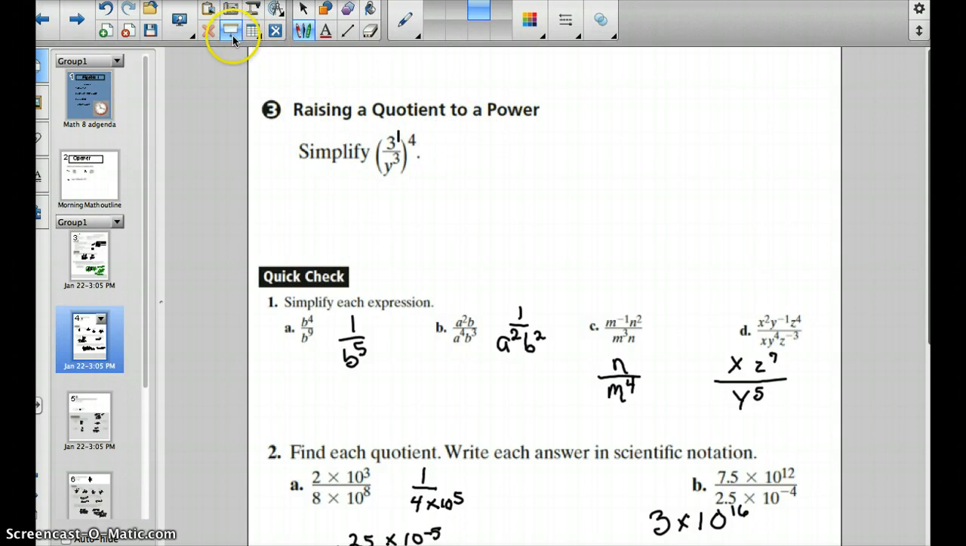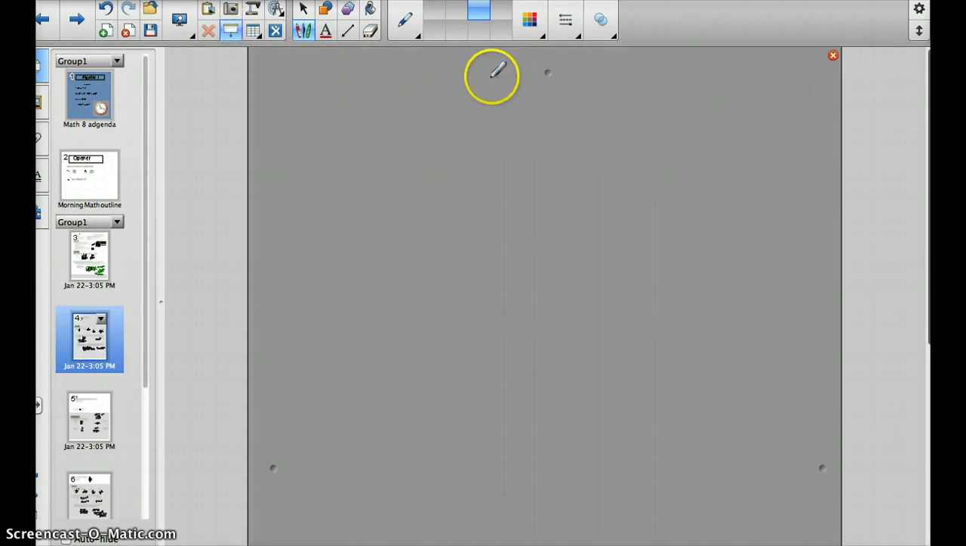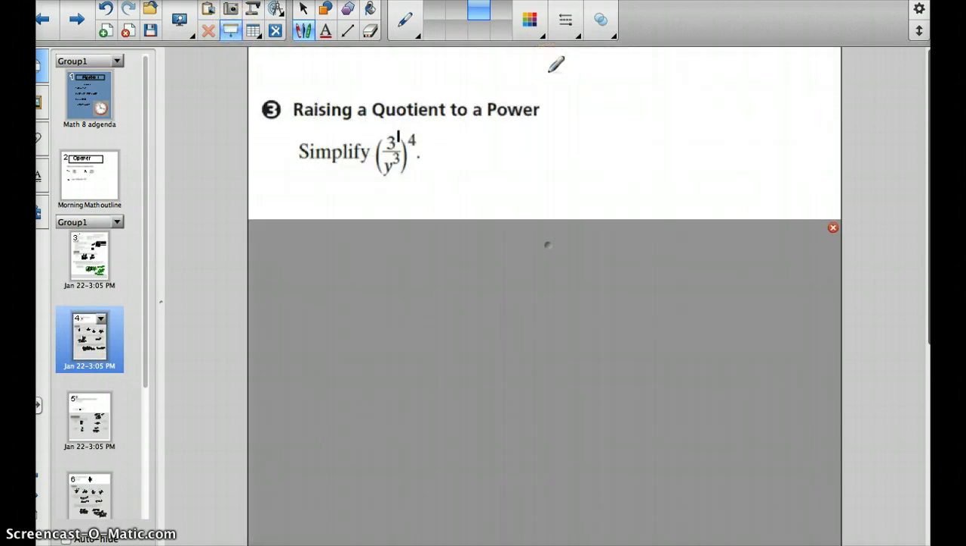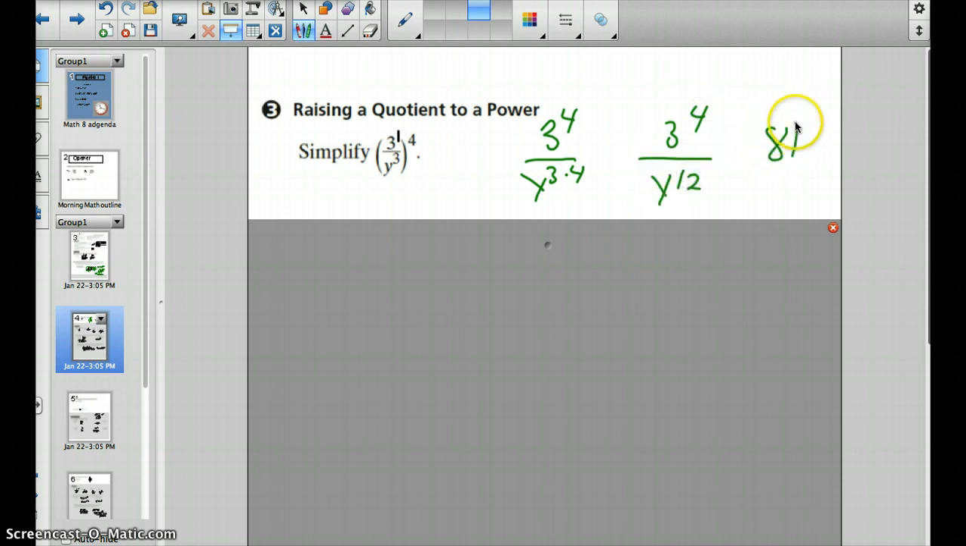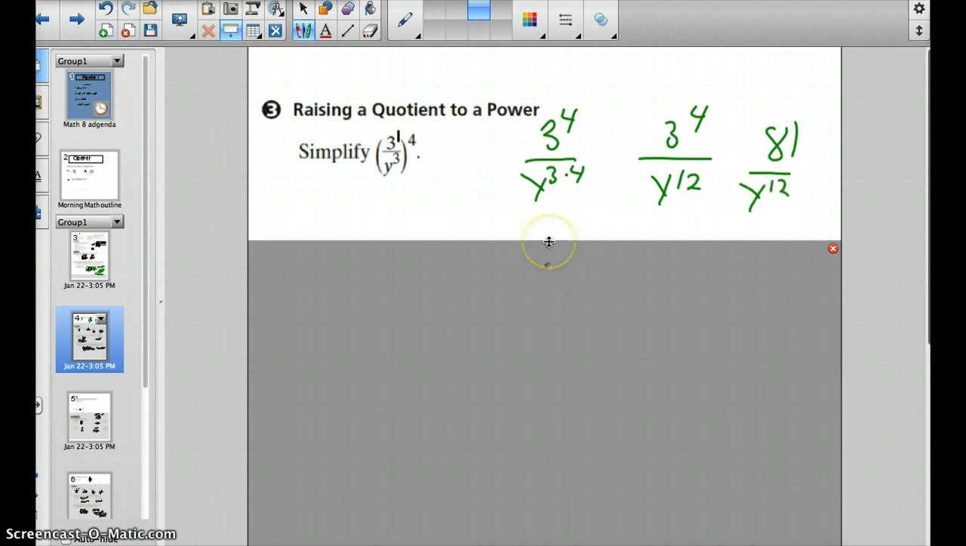So here we have 3 to the 1st divided by y to the 3rd, and that whole quotient is taken to the 4th power. I put the little 1 there to remind you, and we can take 3 to the 4th and divide it by y to the 3rd times 4. So we get 3 to the 4th over y to the 12th, 3 to the 4th is 81, over y to the 12th. It's really important to keep your work neat for these.